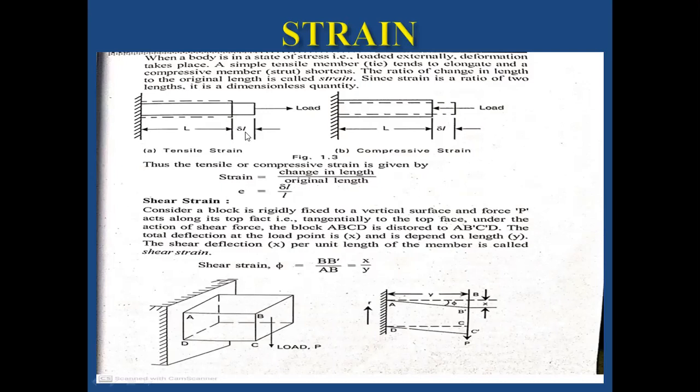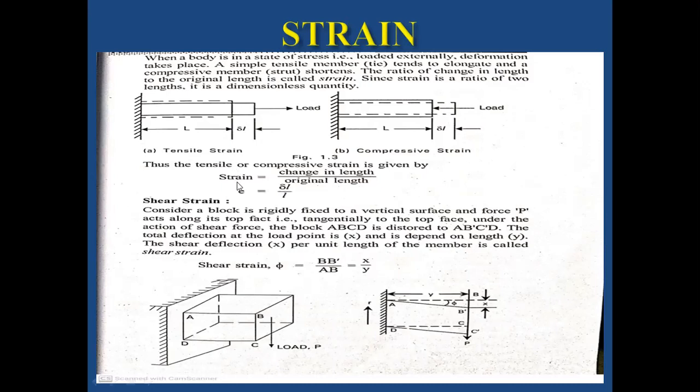We can call it delta L, which represents the change in dimension. So what is meant by strain is the change in length with reference to the original length. Suppose the original length is 5 meters, and after the application of load, the change in length is 1 meter. So the strain will be 1 by 5.